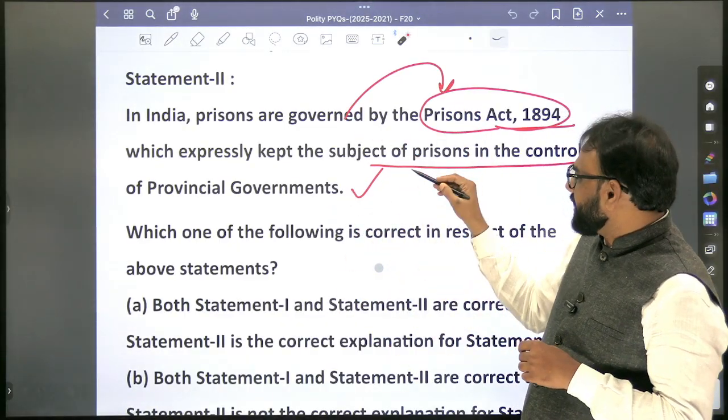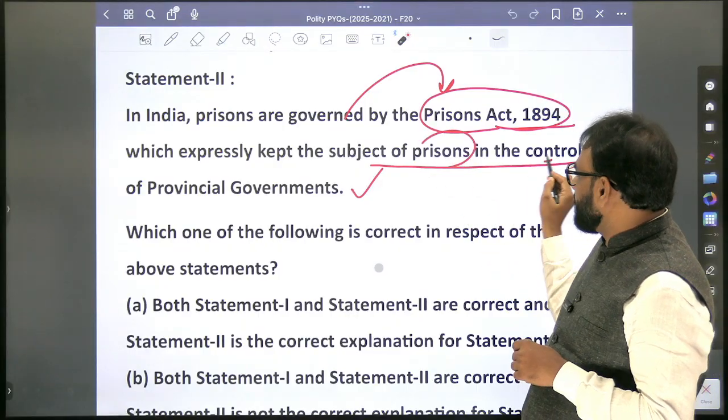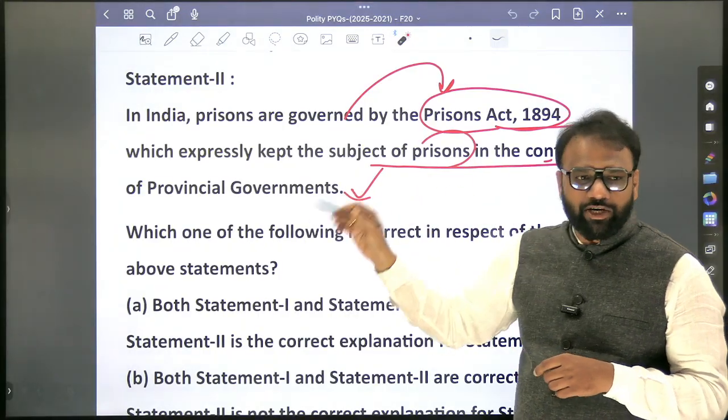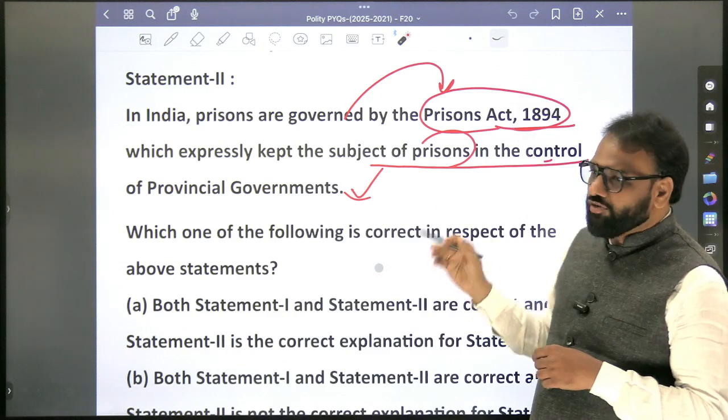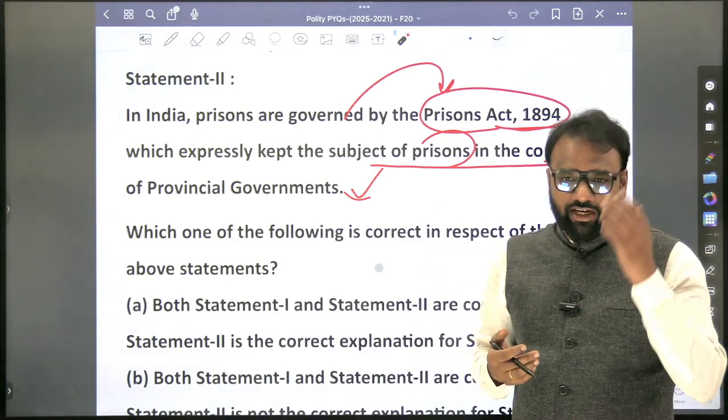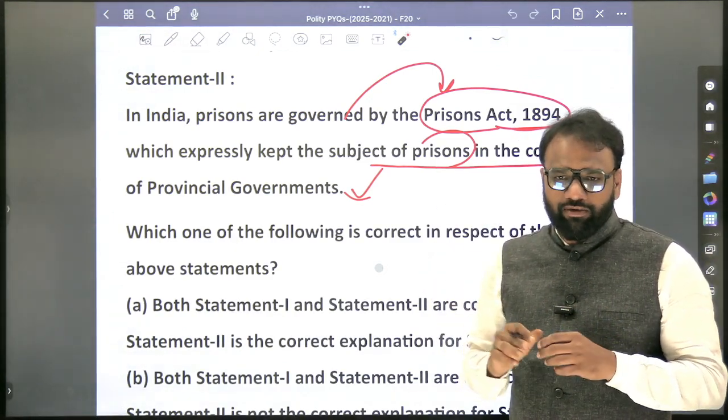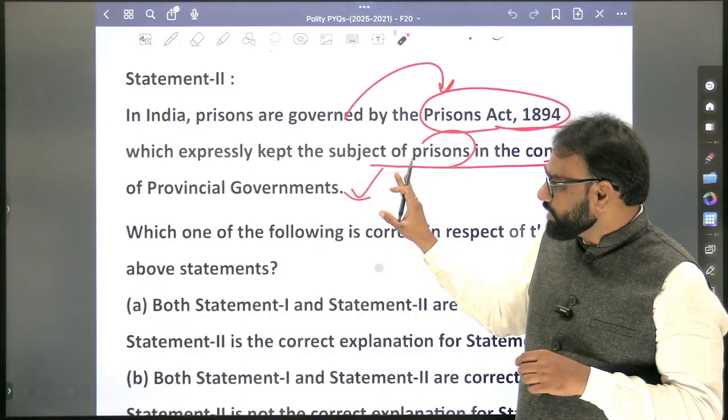As per the Prisons Act, the subject of prisons is with the provincial government, that is, the state government. The Act is from 1894. Whichever law was enacted at that time, the same law continues even today. So this question is very important.